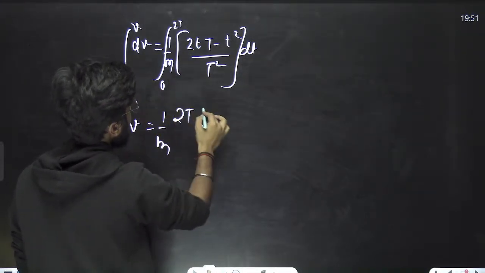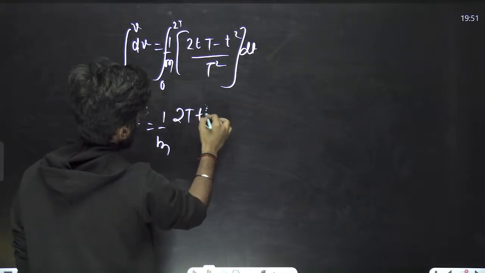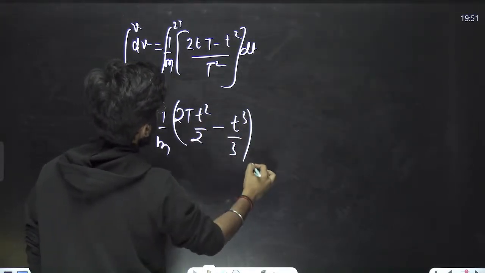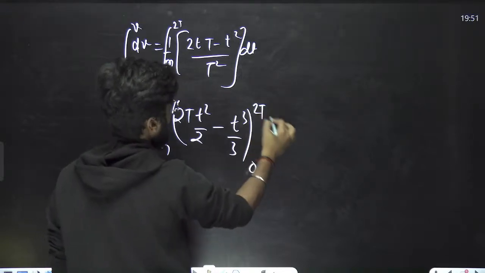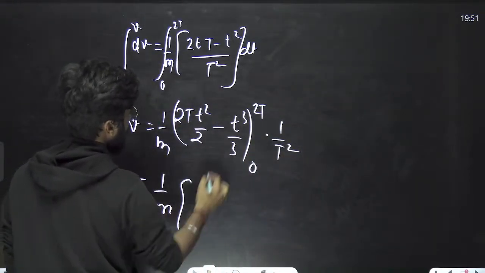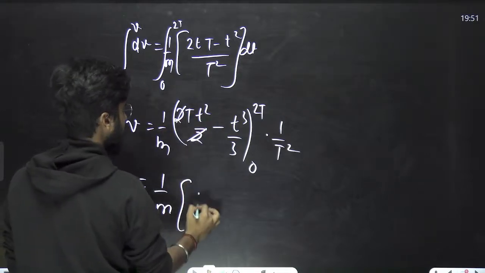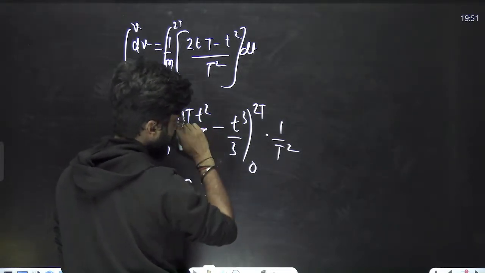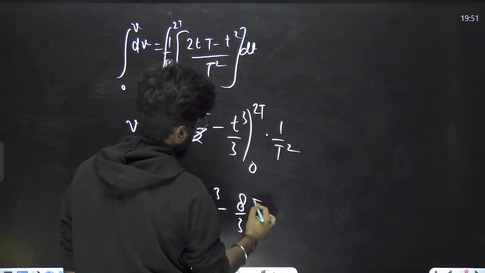So we can write the integration of t is what? t square by 2 minus t cube by 3, limit from 0 to 2t, into 1 upon t square there is. Okay, just put the value, 1 upon m. 2t square means 4t cube, minus 2 2s are 4, 2 2s are 8 by 3 t cube.